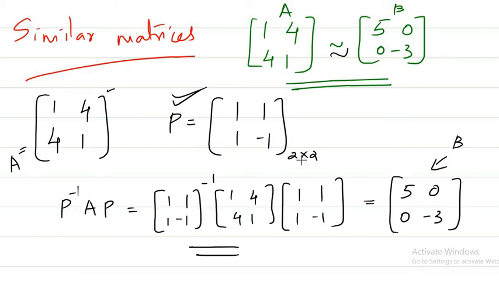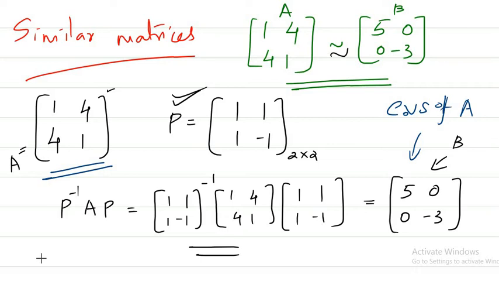But if you look at this particular case, we got a diagonal matrix here, right? When we found P inverse AP, we got a diagonal matrix, and the diagonal entries are nothing but the eigenvalues of A, which we found earlier. So there is something we have done here. We have actually diagonalized this particular matrix. This is what we mean by diagonalization.